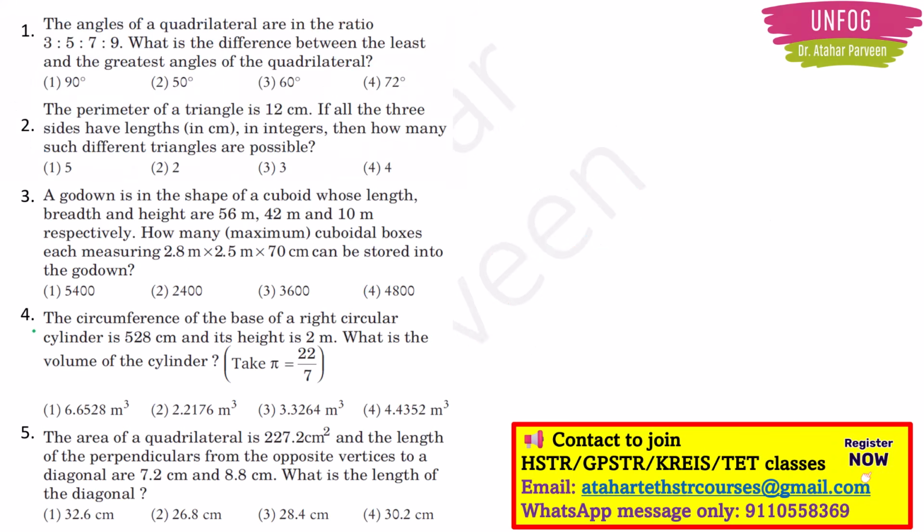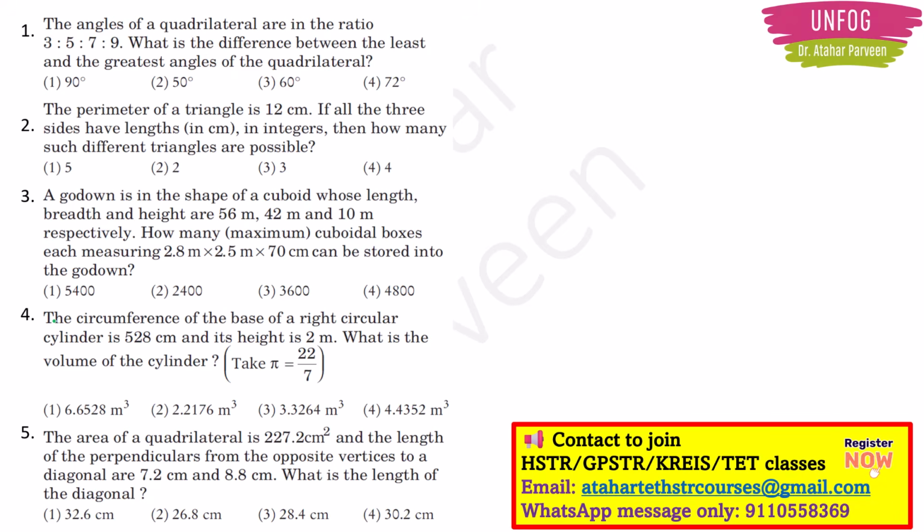Next, question number 4. The circumference of the base of a right circular cylinder is 528 centimeter and its height is 2 meter. What is the volume of the cylinder? So it is a very simple thing. Directly you can just substitute and get the answer here.